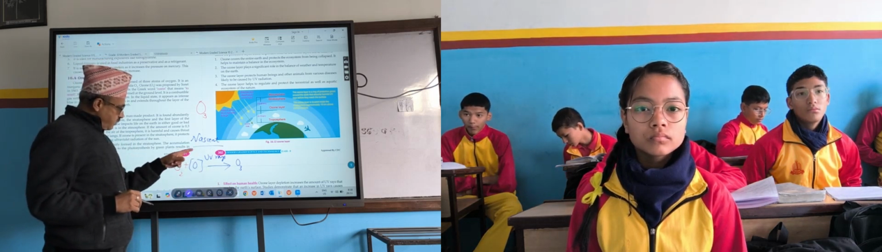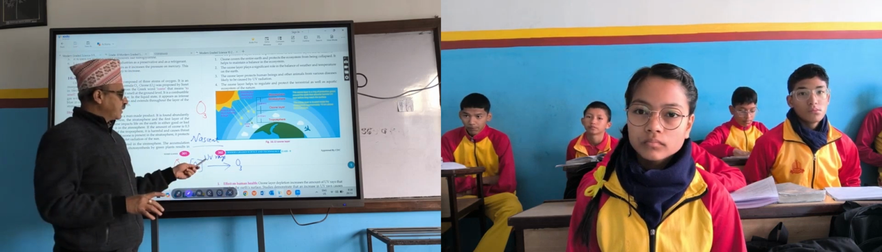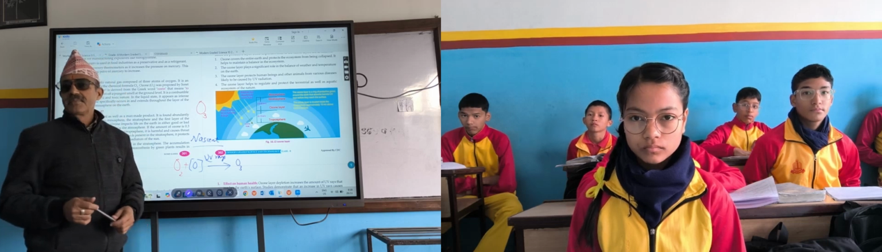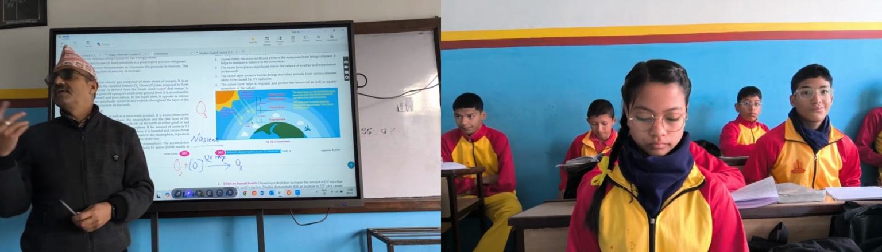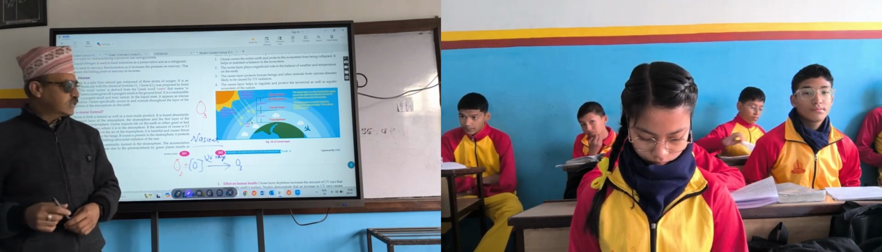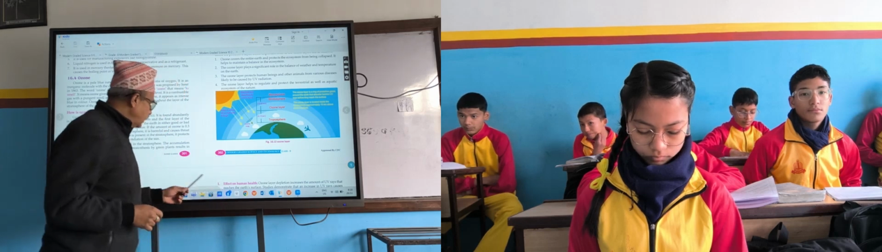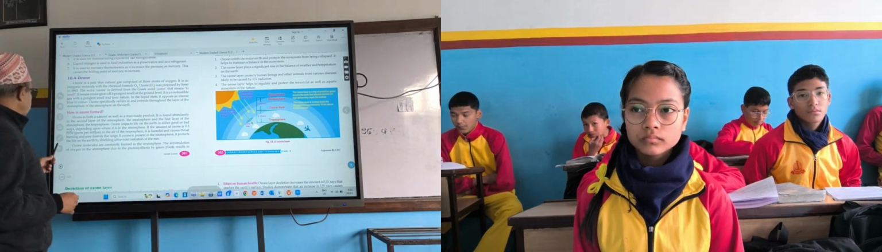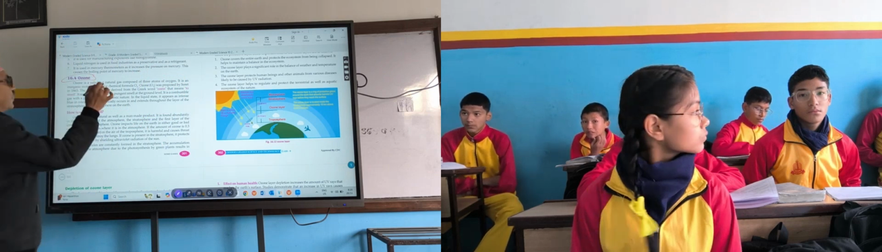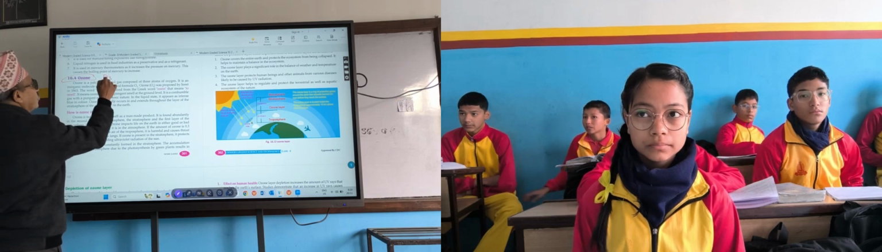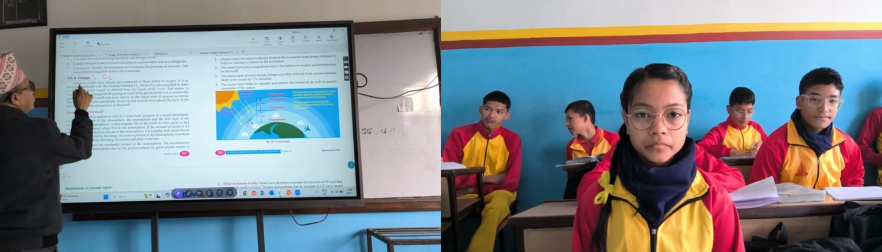But again, ozone depletes, breaks down in presence of UV rays. UV rays are responsible for formation of ozone. UV rays are responsible for destruction of ozone. But where is ozone found? What is ozone? Now we are going to discuss. Ozone. What is the molecular formula? O3. Remember.